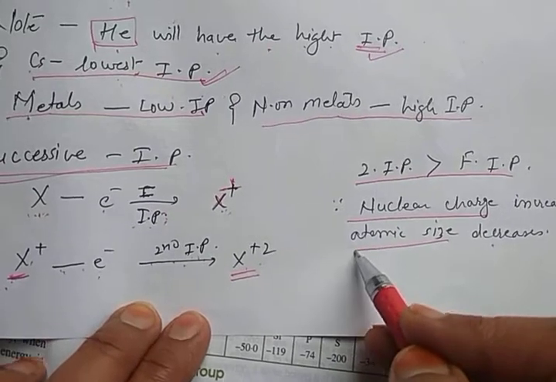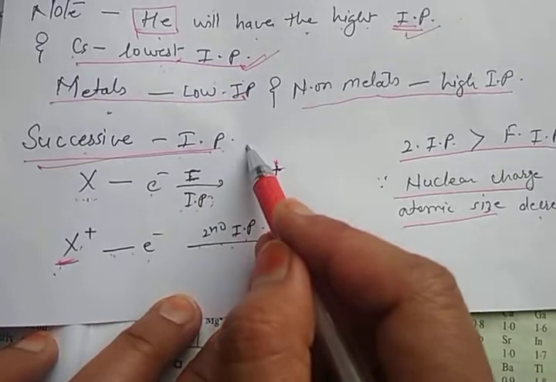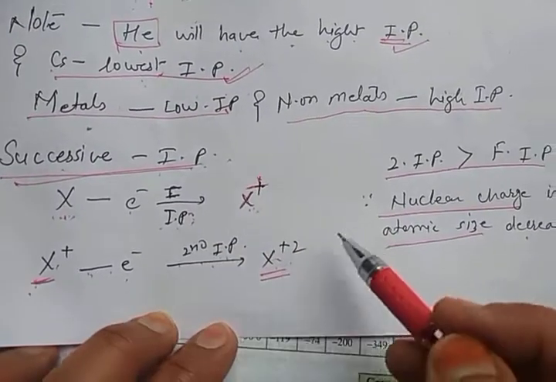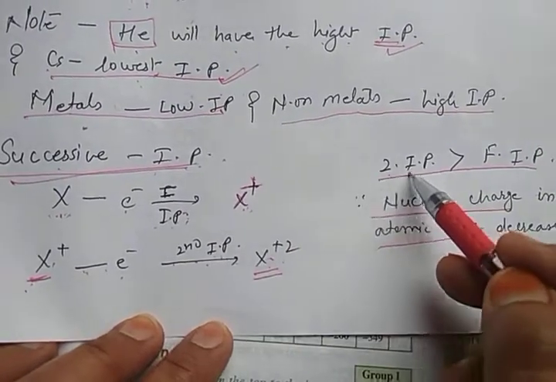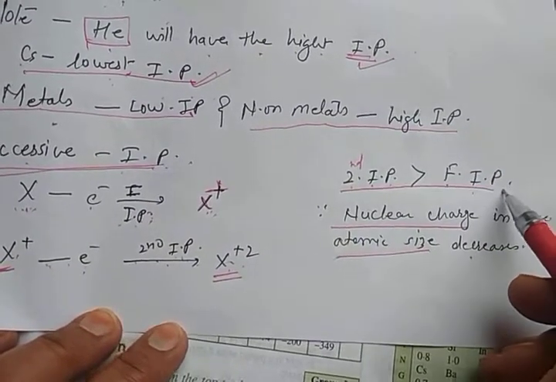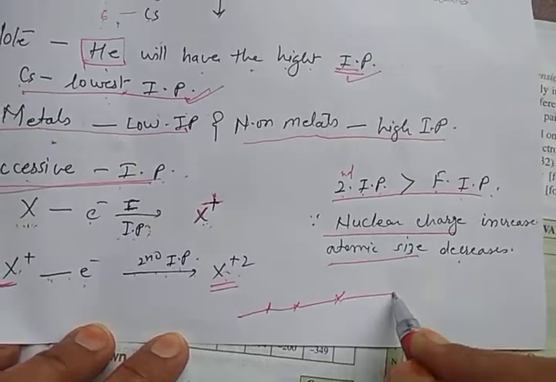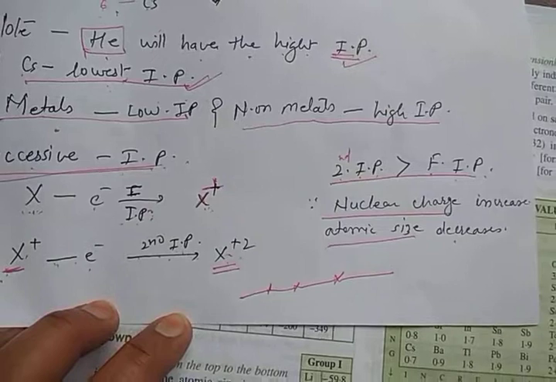This question can be asked in two different ways: what do you mean by successive ionization potential? And also, why is the second ionization potential always greater than the first ionization potential? So up to this point we have completed ionization potential.